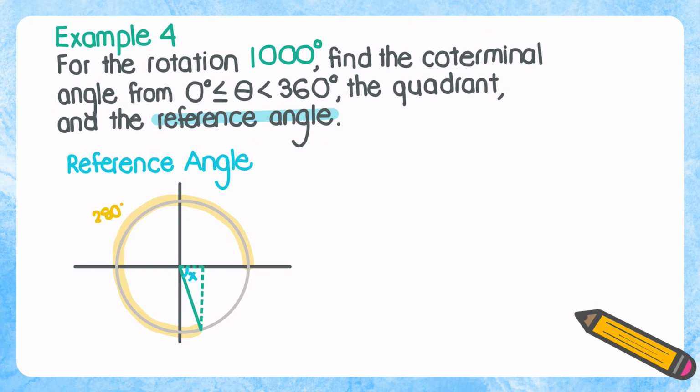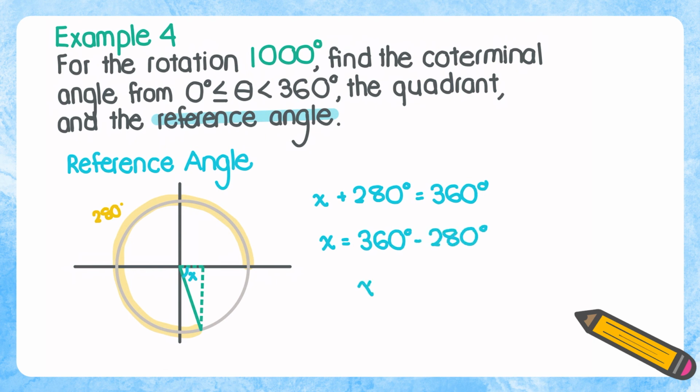Notice how if we combine the 280 degrees plus our reference angle, we would get the full circle 360 degrees. That is, x plus 280 degrees equals a full circle, 360 degrees. In other words, x equals 360 degrees minus 280 degrees, which means x equals 80 degrees. Our reference angle is 80 degrees.